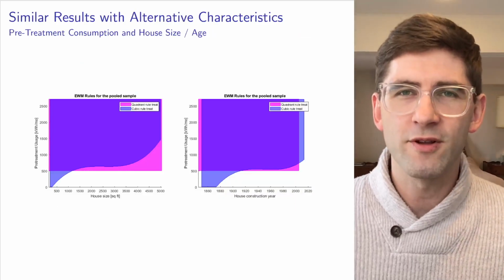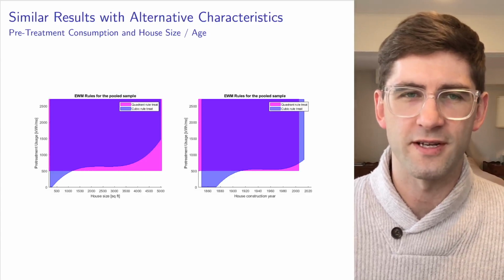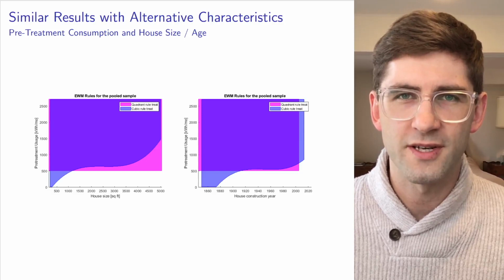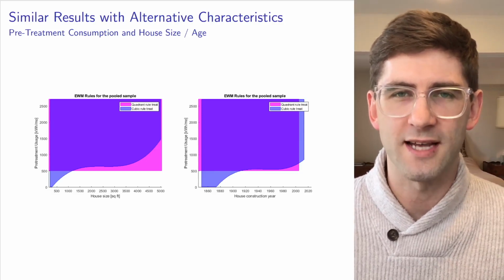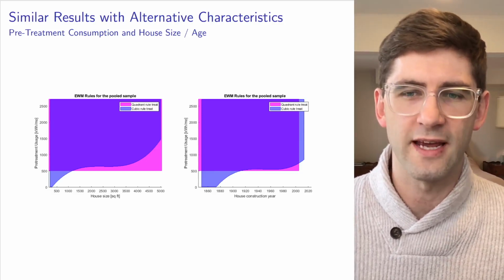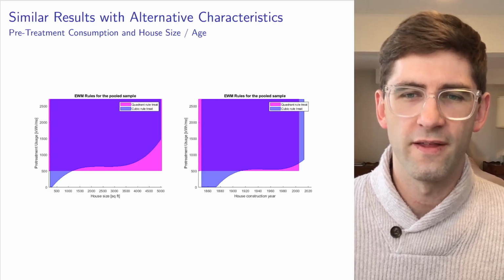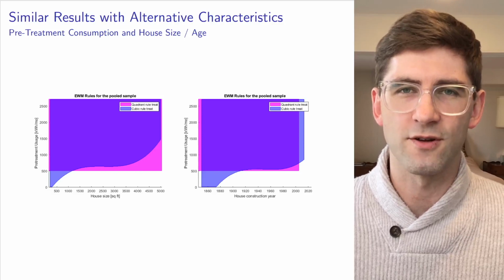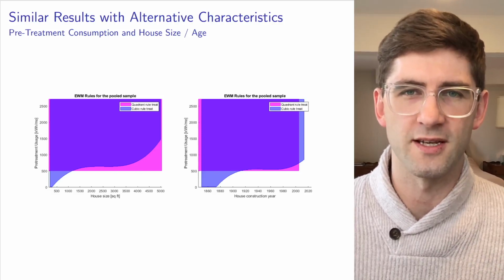We find similar results when we use a range of alternative characteristics. So here I'm plotting analogous figures with pre-treatment electricity consumption on the y-axis and house size on the x-axis, and then house age or construction year on the x-axis. And we find similarly here that the rules tend to treat households with relatively high baseline electricity consumption.